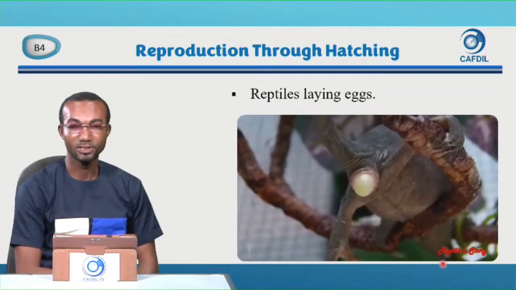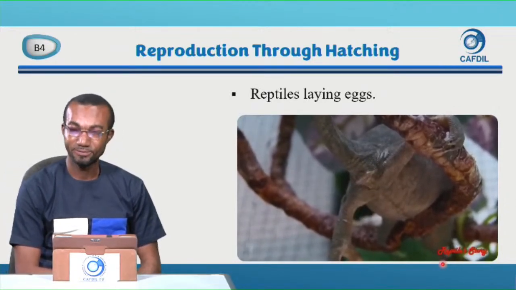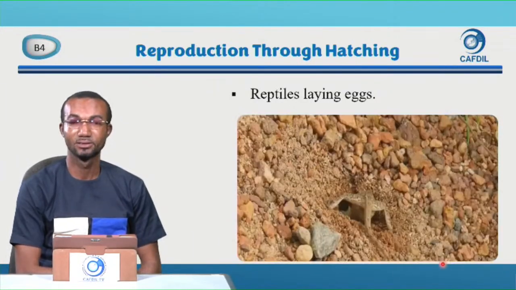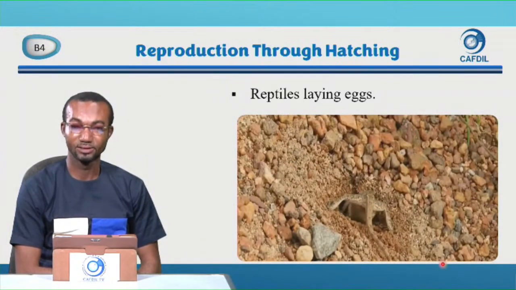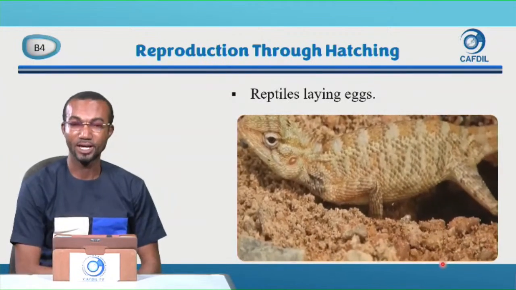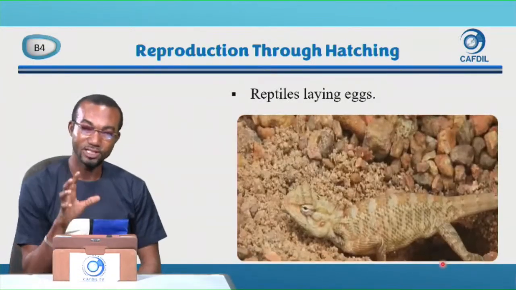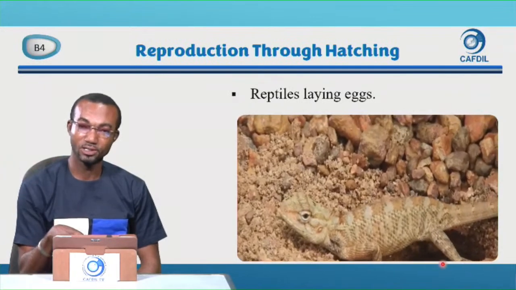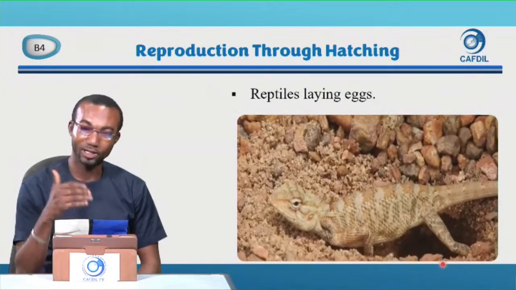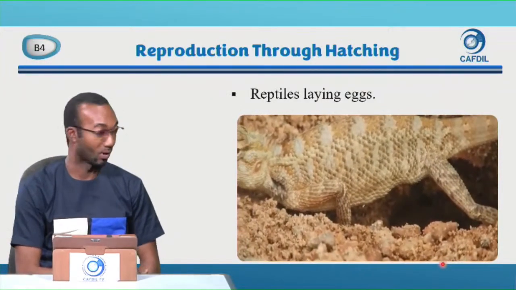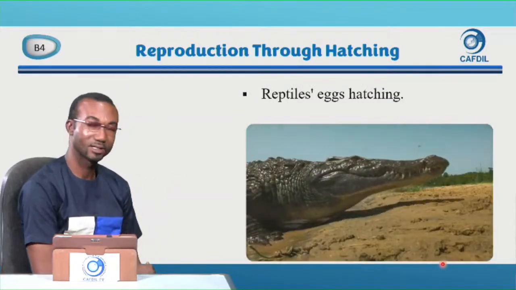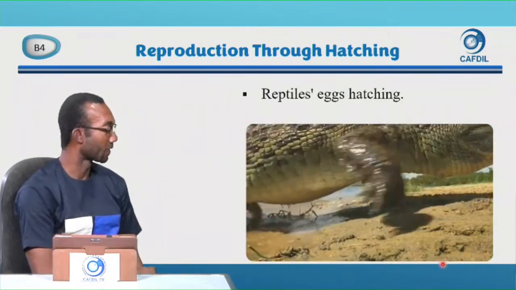So viewers, or my children, remember that the first process in hatching is laying the egg. The second process is providing heat to the eggs, and the third one is hatching. So these animals lay eggs in holes, and the second part, they cover it so that the heat in the ground will help hatch the young ones. Now let's look at the hatching. We looked at the reptiles laying eggs. Let's look at the hatching.